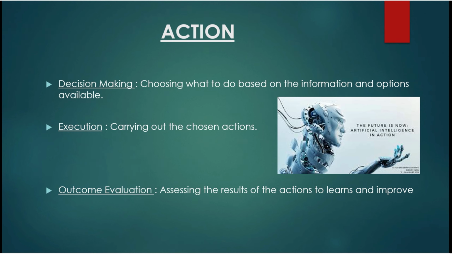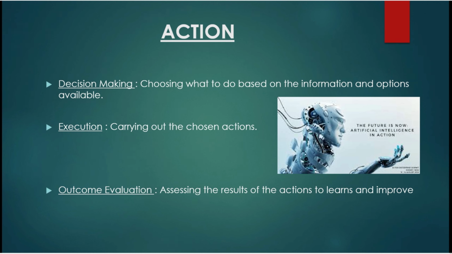And the next one is execution. Execution means carrying out the chosen action. For example, if you decided to cook dinner at home instead of eating out, the execution involves following the recipe, preparing the ingredients, and cooking the meal. This step is about putting your plan into action and making it happen. That is the meaning of execution.